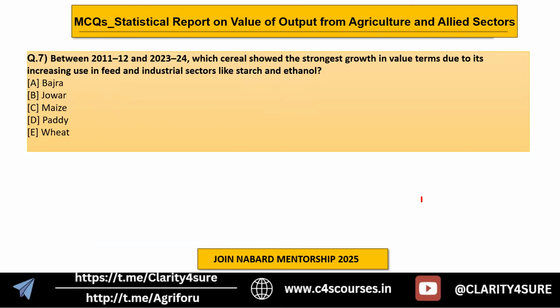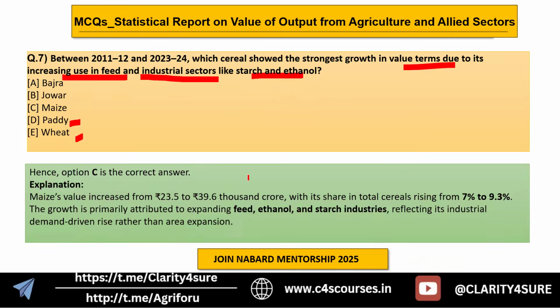Then we have to choose which cereal showed the strongest growth in value terms due to its increasing use in feed and industrial sectors. You have to choose from bajra, jowar, maize, paddy, and wheat. If you're familiar with the ethanol mission, then you'll be able to answer this question. So the answer is obviously C, which is maize. Why? Because it is generally attributed to expanding feed, ethanol, and starch industries, reflecting its industrial demand-driven rise rather than area expansion, right?